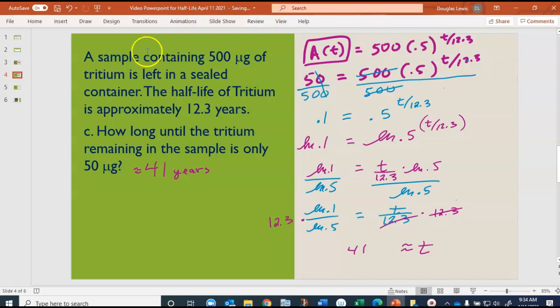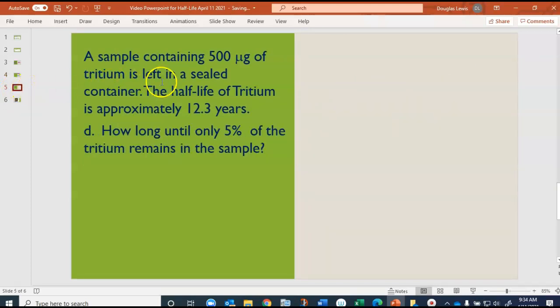Okay. Lastly, we're going to take a similar situation, the same sample, 500 micrograms, same half-life, 12.3 years for tritium. How long until only 5% of the tritium remains in the sample? So this is a good question. This means we start out, we could take 5% of 500 and say that's 25, but you can also just say, you don't even need to know what the 500 is.